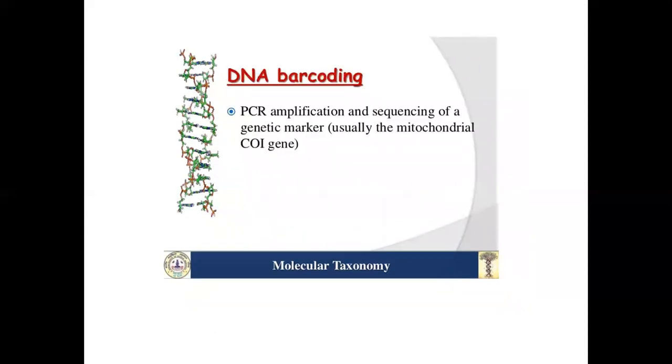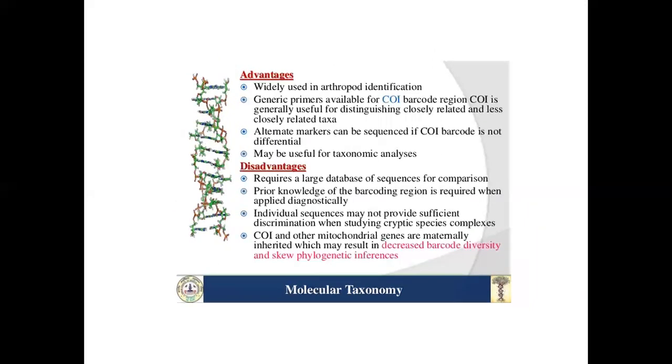DNA barcoding: PCR amplification and sequencing of a genetic marker, usually the mitochondrial COI gene. Advantages: widely used in arthropod identification. Generic primers are available for the COI barcoding region. COI is generally useful for distinguishing closely related and less closely related taxa. Alternate markers can be sequenced if the COI barcode is not differential, and may be useful for taxonomic analysis.